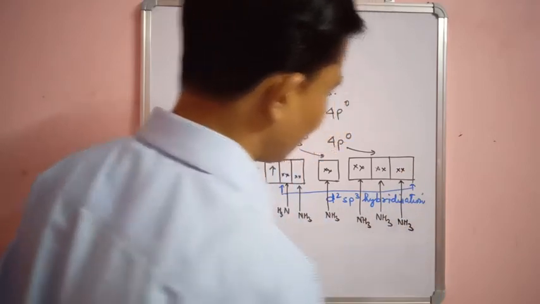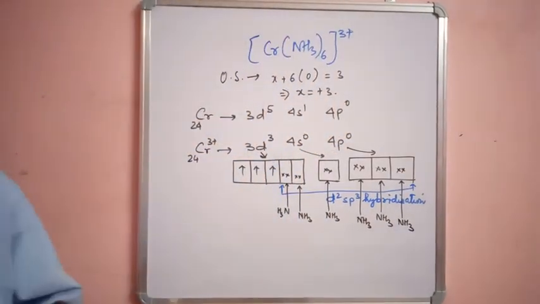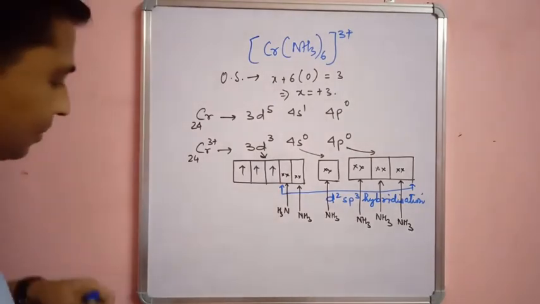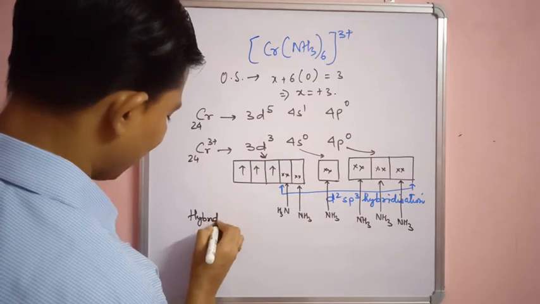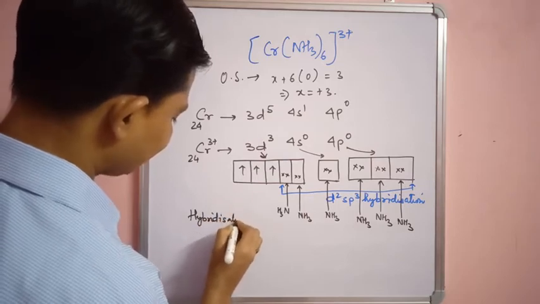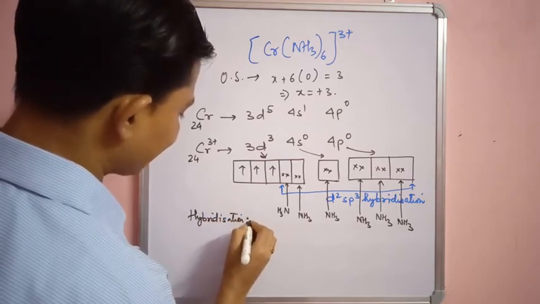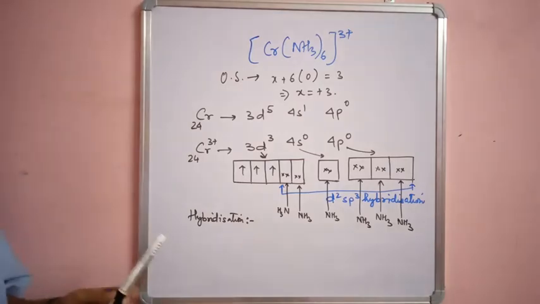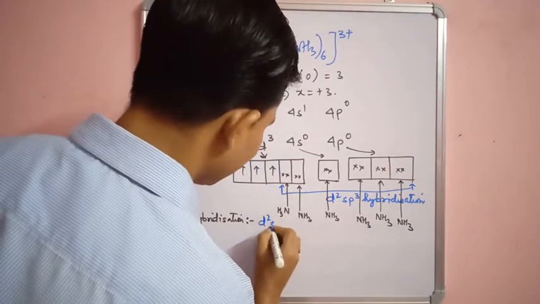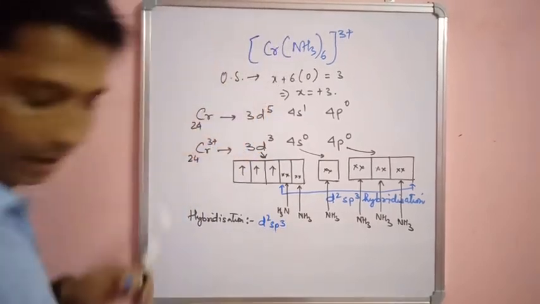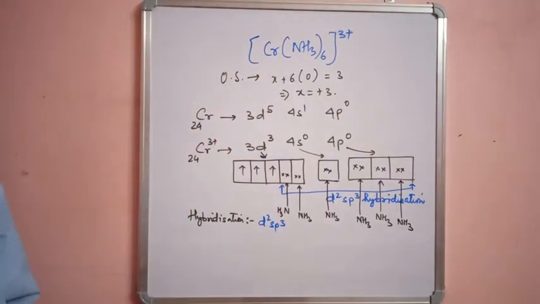Now I am going to determine some properties. First is the state of hybridization. What hybridization is it undergoing? d2sp3. Next is the nature of the complex.